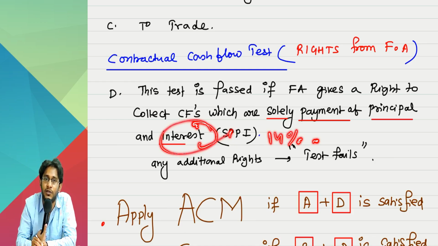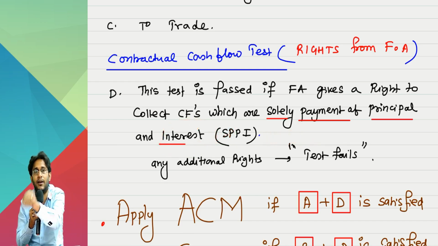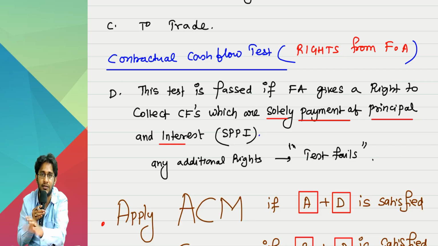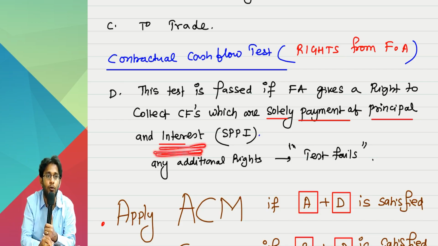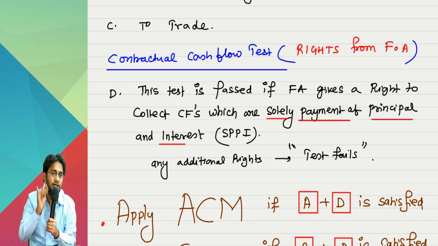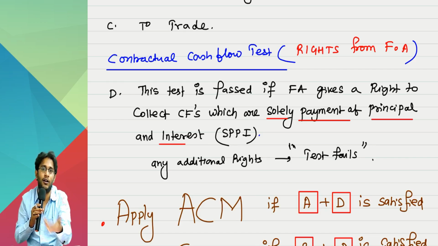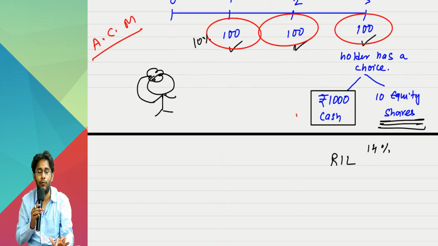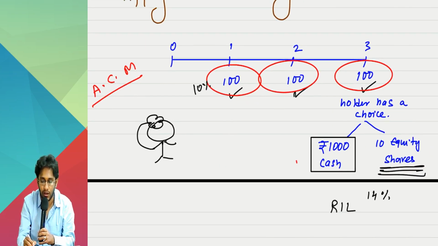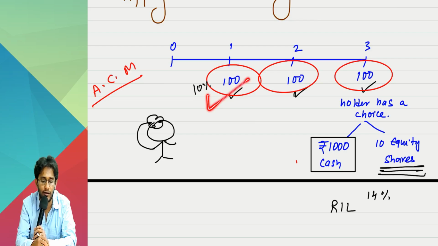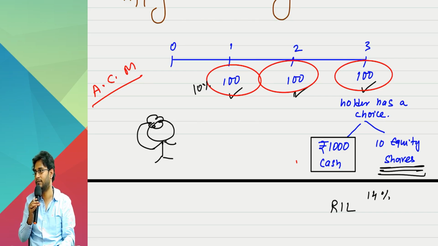Because apart from principal, you are having some other right. Presence of some other right other than principal and interest will basically affect the amount of interest you receive. That interest is interest according to the contract, but not interest according to the eyes of Ind AS 109. Ind AS 109 says, for every 1 rupee you give to Reliance, you should earn a return of 14. But that fellow is giving you 10%. A 10% is not interest according to the standard.